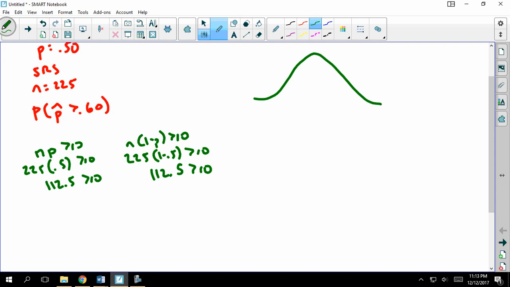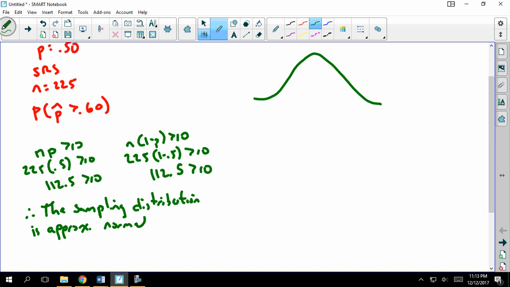And therefore, I know the sampling distribution is approximately normal. And so I've drawn it as such.